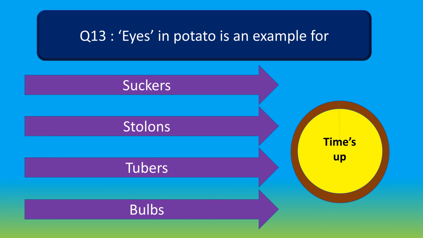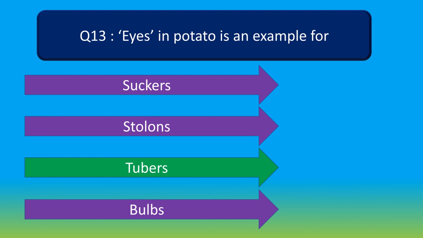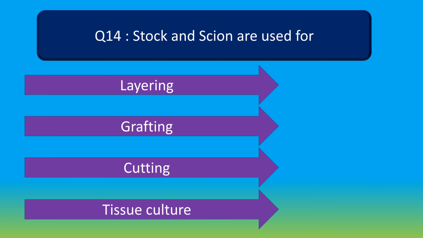Your time is up. And the right answer is tubers. Eyes in potato is an example for tubers. Moving to question number 14. Stalk and scion are used for option A layering, option B grafting, option C cutting and option D tissue culture. Your time starts now.